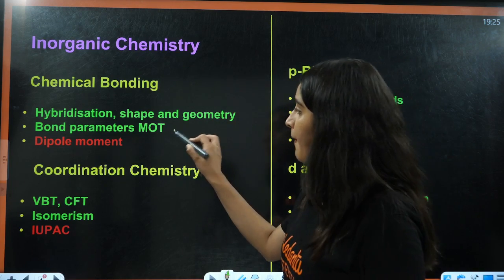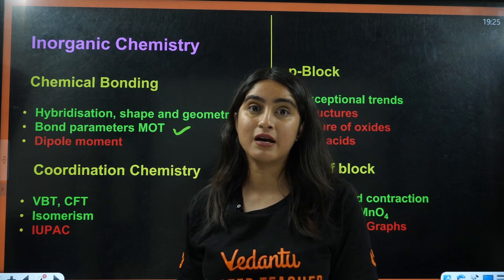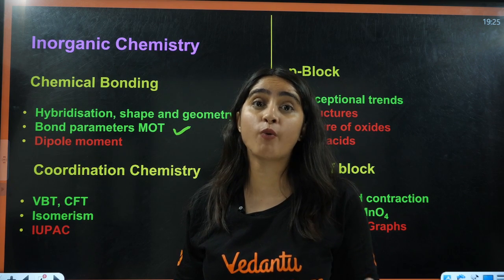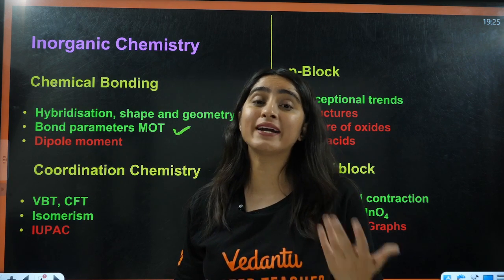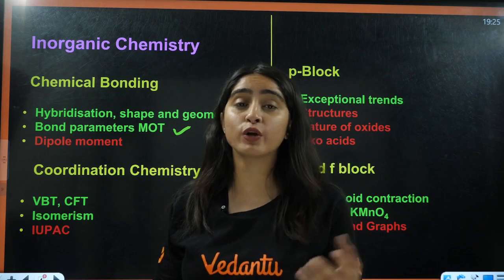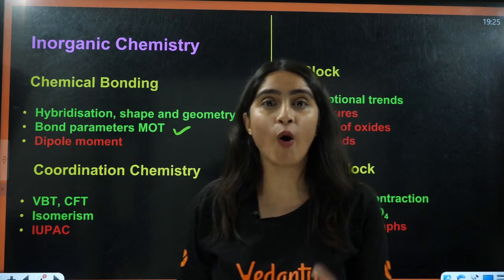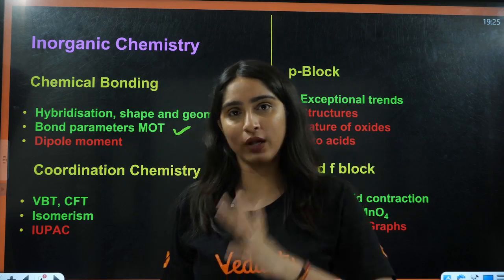Then you have MOT, molecular orbital theory. From here, bond order is asked. For example, what is the bond order of O2? Why is it paramagnetic? All these questions. Which molecule exists or which molecule does not exist? Then, we have bond parameters: bond length, bond order, bond strength, all these things.